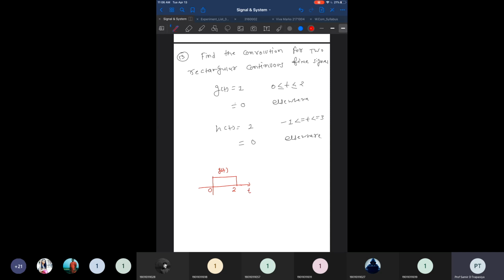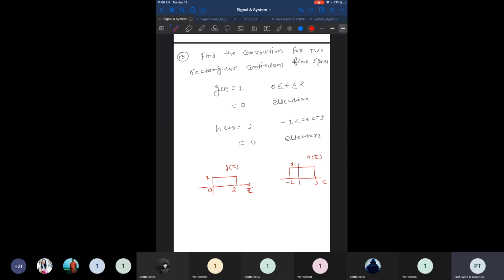The second signal, which is given as h of t, is 1 from minus 1 to 3. So it starts from minus 1 to 3, and here it is 1. This is our h of t. Now as a function of tau, it is g of tau and h of tau.